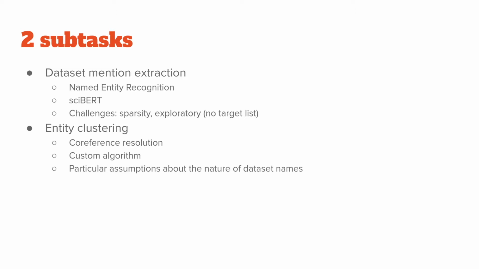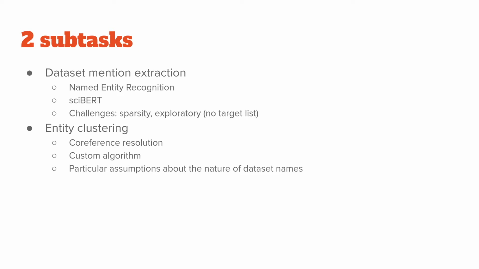This was done using SciBERT, and there's a few particular challenges with this subtask. The first being sparsity. So most phrases in scientific text are not going to contain a dataset mention. So it's kind of like finding a needle in a haystack. Besides this, it's an exploratory task. So that is to say, we have no target list of datasets we're looking for, and instead we have to use lexical, semantic, and contextual cues as to which phrases are referring to a dataset.